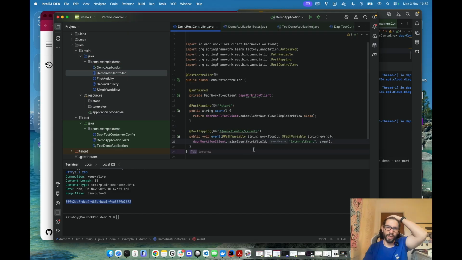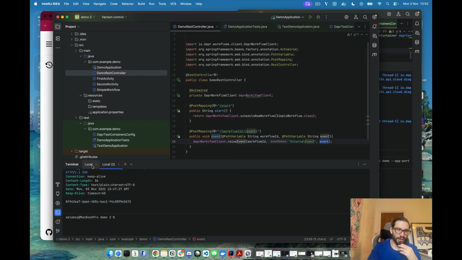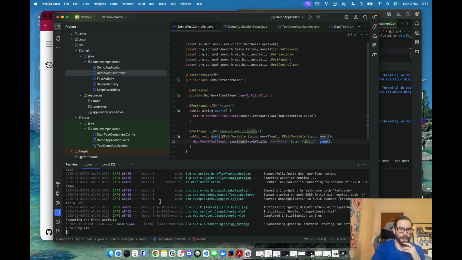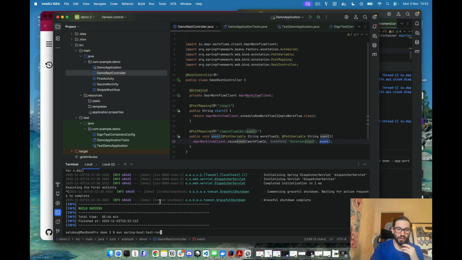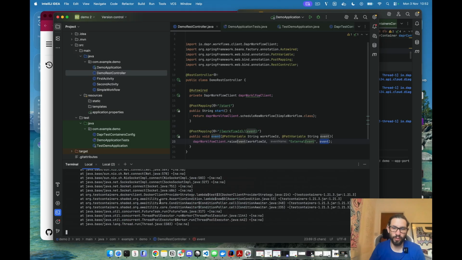There you go. So the idea here again is we enable the user to send an event for a specific workflow ID, and whenever that event gets raised, the workflow will continue, evaluate the event string in this case, and then decide whether or not to call the second activity. We can quickly test this. Now we can stop this and execute some requests against the new version of the application and the workflow.